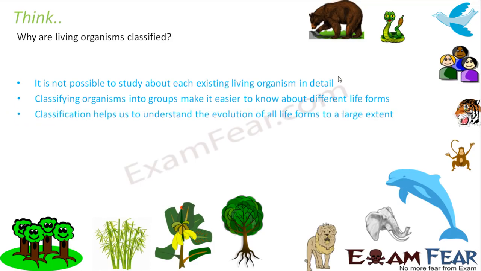Classification helps us to understand the evolution of all life forms to a large extent. Evolution means how different types of organisms came into existence. Classification happens on the basis of the basic characteristics, and once we get an idea about the basic characteristics, we tend to get an idea about which organism evolved from which organism. When we spoke about evolution in class 10th, I gave you an example. If you have not gone through that video, you can go through that now.